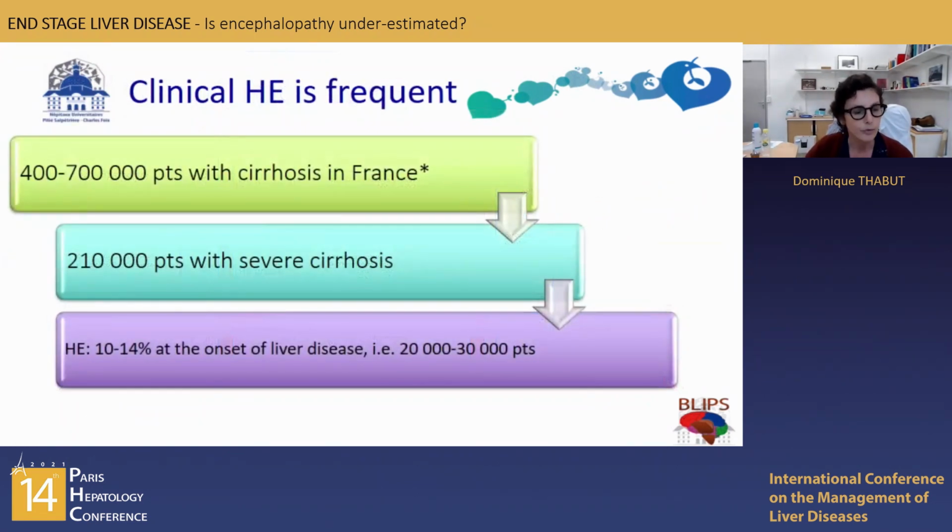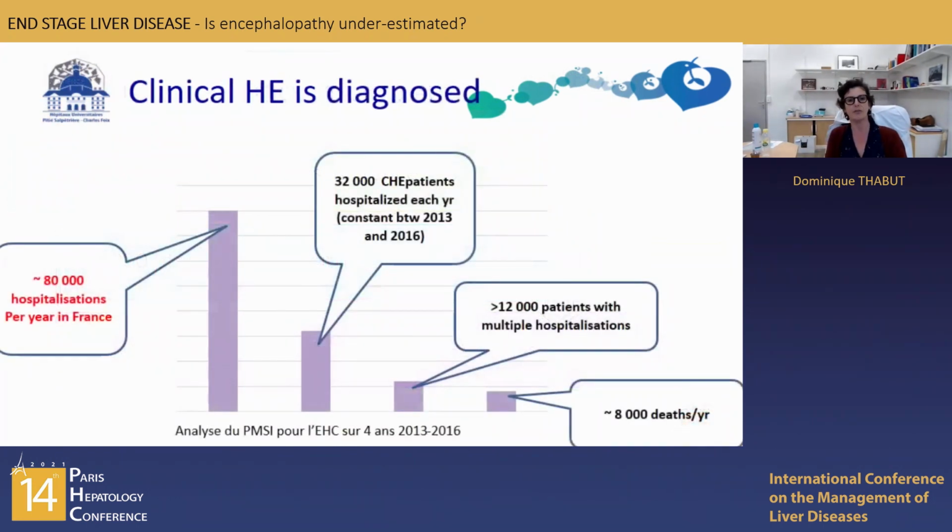Clinical HE is frequent, and if we estimate that 400,000 patients display cirrhosis in France, we can envision that 20 to 30,000 of them will display clinical HE at the onset of liver disease. And a way to see if we correctly diagnose clinical HE is to look at the data of the medical insurance, and that's what we did between 2013 and 2016.